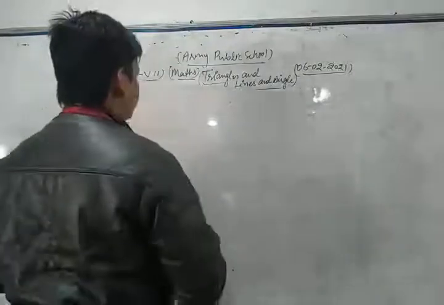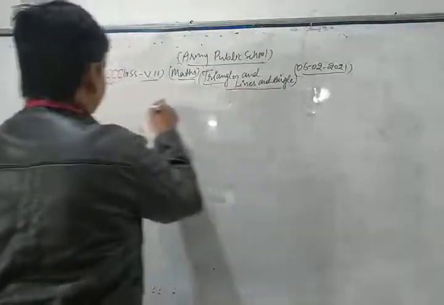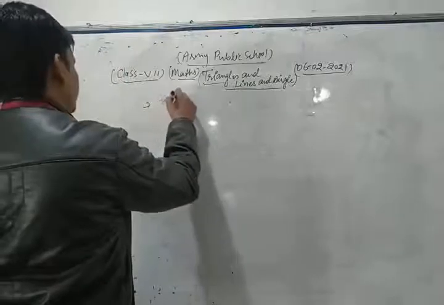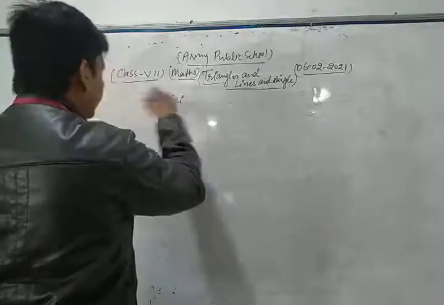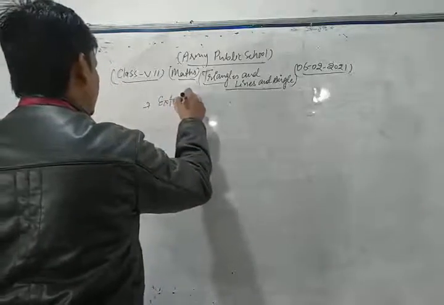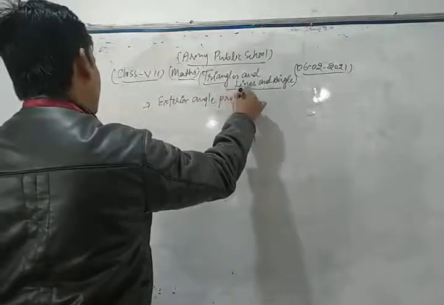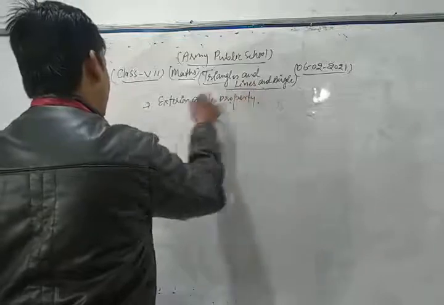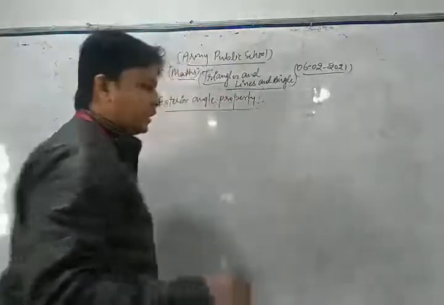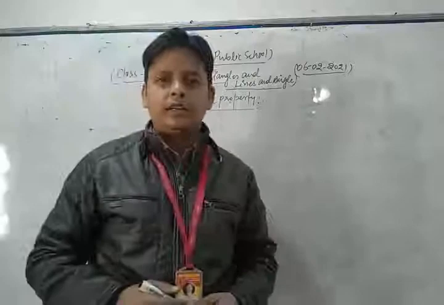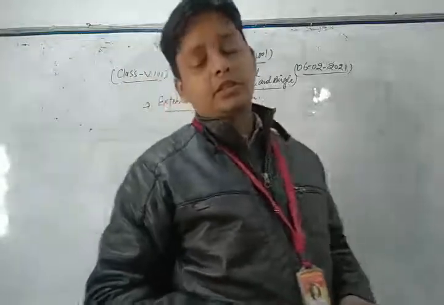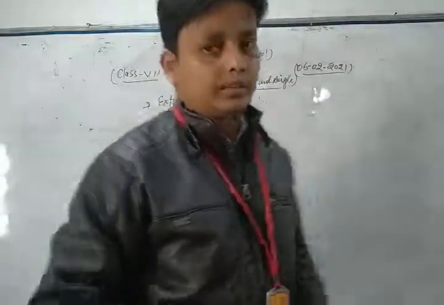We discuss the exterior angle property of a triangle. What is the concept of exterior? What is the exterior angle property of the triangle? Let's see from the figure.